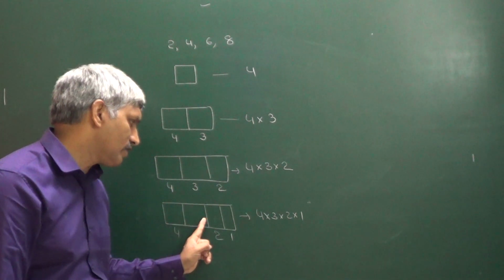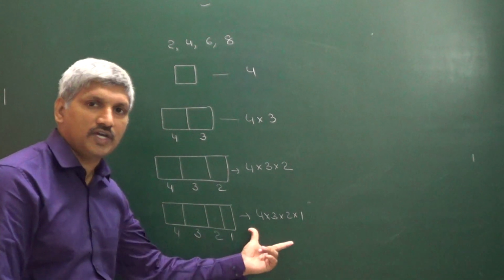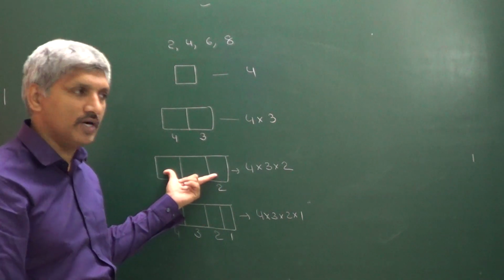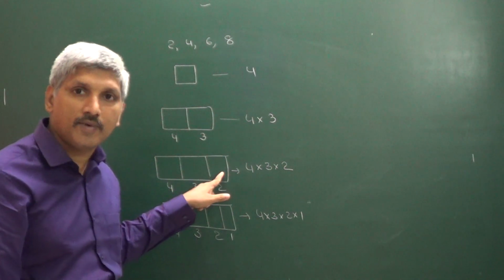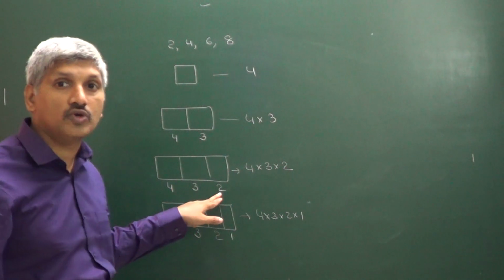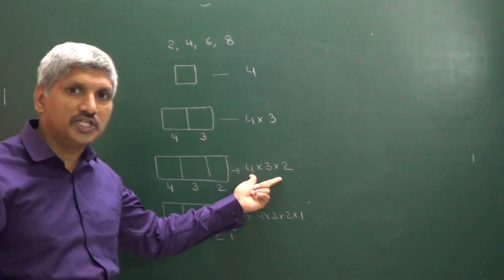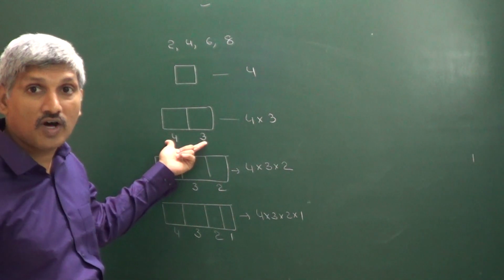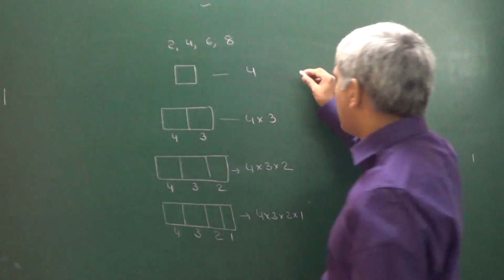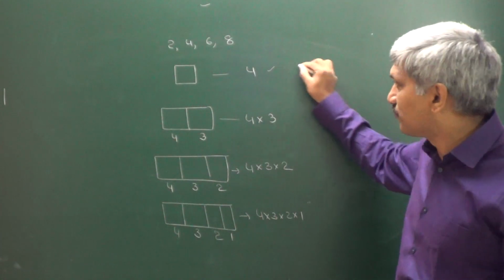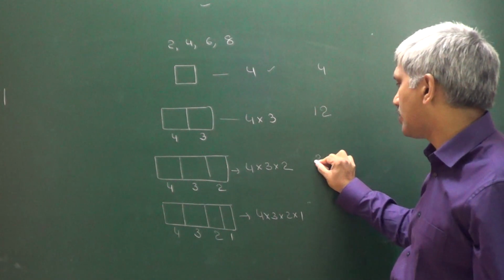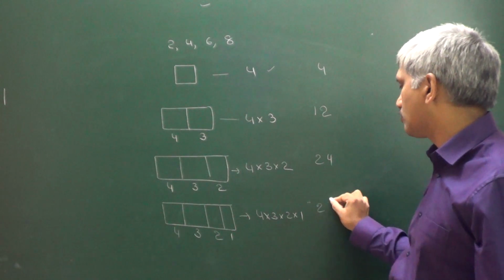Till the completion of our process, we are going on multiplication, because we require a 3-digit number. Here also number is there, then only our process is completed. That's why 4 into 3 into 2 is the answer for number of 3-digit numbers. This is the answer for number of 2-digit numbers, and this is a single digit number. That's why here is a completed process. 4 numbers, here 12 are there, here 4 3s 12, 2s 24 are there. Next also we have 24.